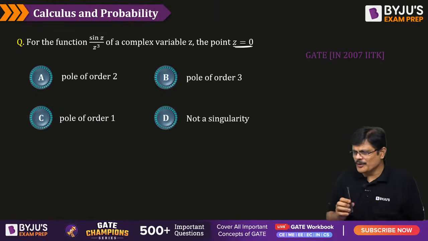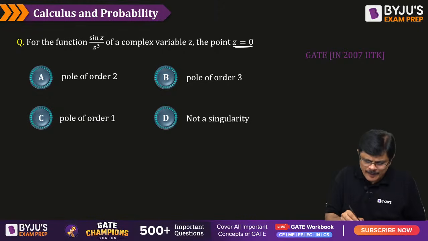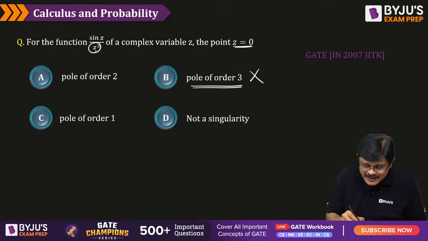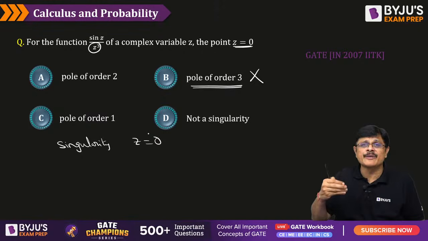Now look here. This is a very common mistake. What people do is, for the power of z, they say it is a pole of order 3. Most people say pole of order 3, which is a blunder, my dear friends. What is the singularity, sir? The singularity is z equal to 0. That is, you have to equate the denominator to 0.